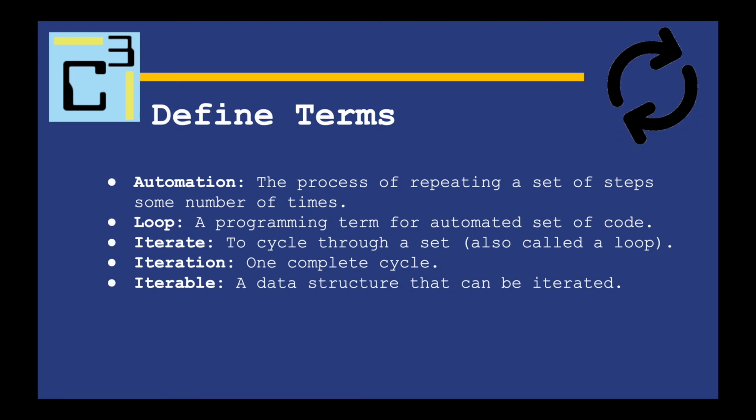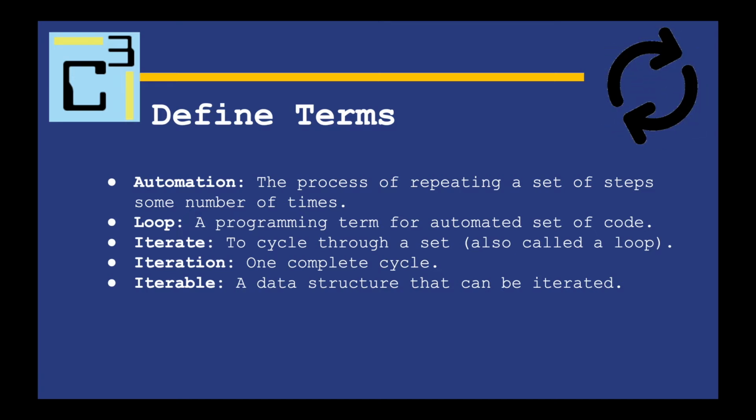An iteration is one complete cycle. So when we loop something or we iterate through something, we're going to do it maybe 10 times. And for those 10 times, if I'm talking about a specific cycle of those possible 10, I'll call it an iteration. So I'll say, on this iteration, the value was 15, and on the next iteration, the value was 16, right? So an iteration is just a single cycle of the overall automated process.